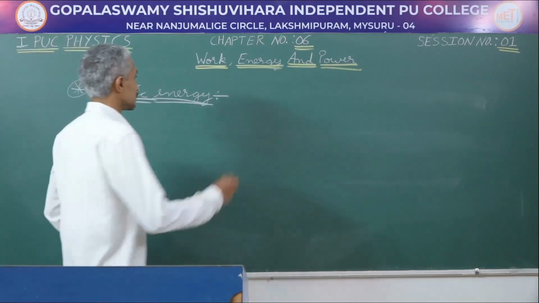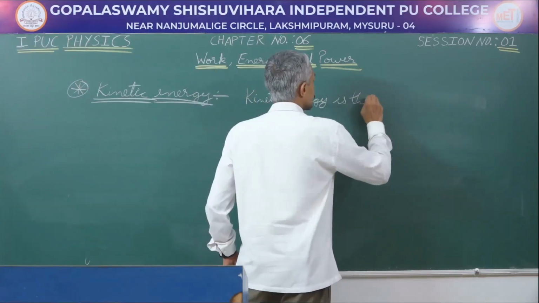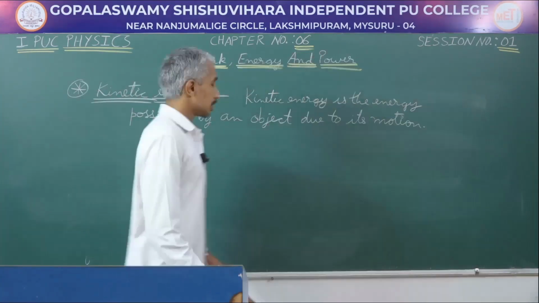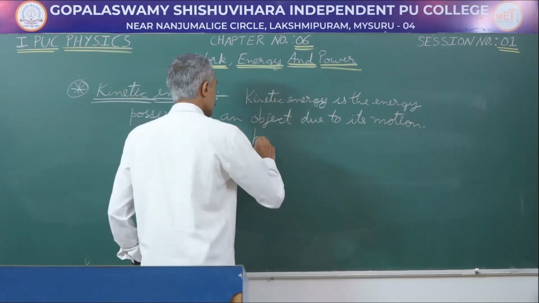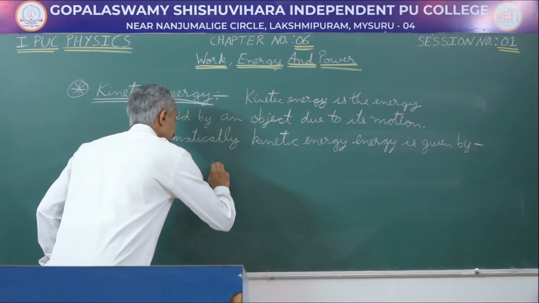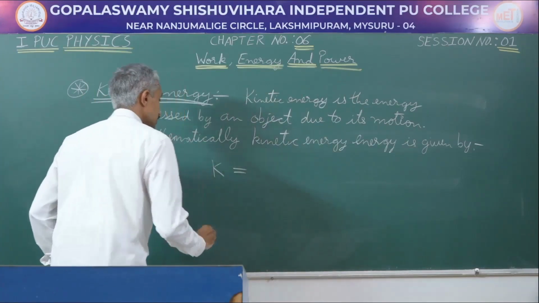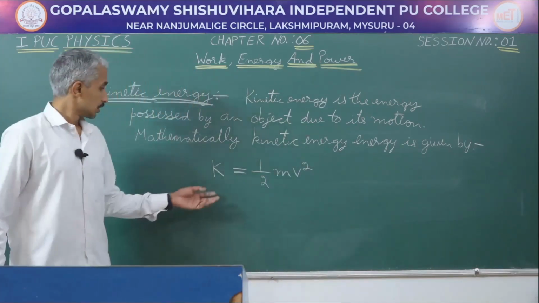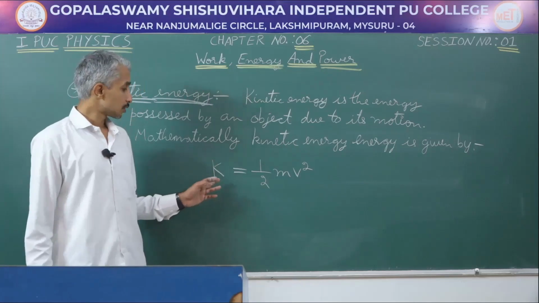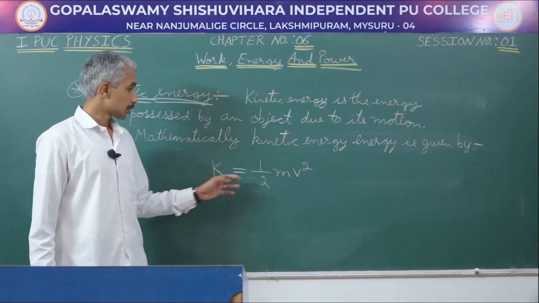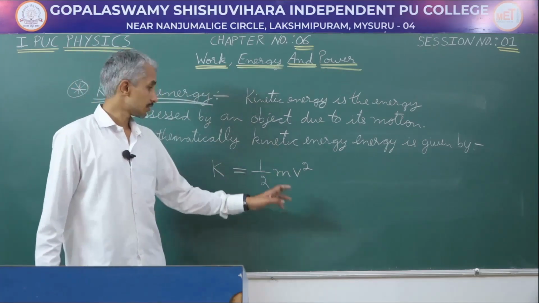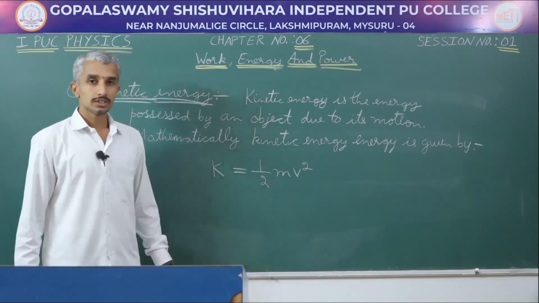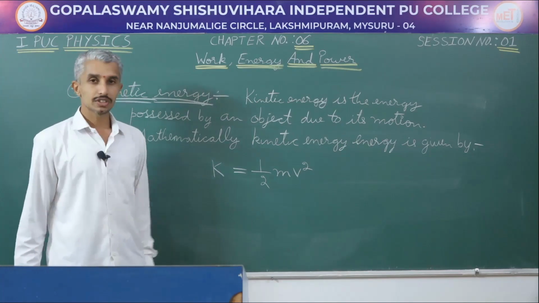What is kinetic energy? Kinetic energy is the energy possessed by an object due to its motion, and mathematically, we represent kinetic energy by K, and this is equal to half mv square. Where m is the mass of the object and v is the speed or the velocity of the object.